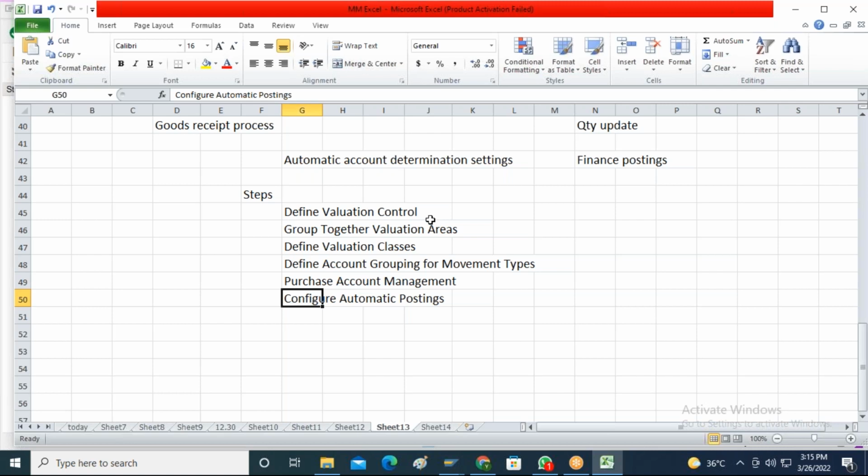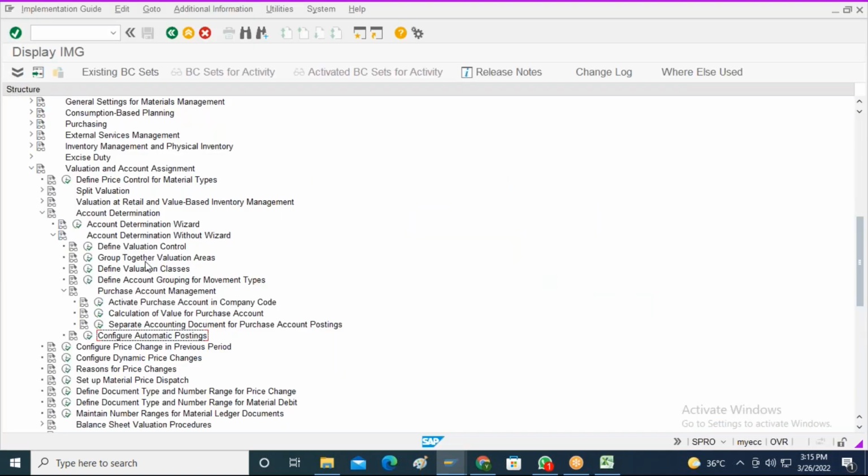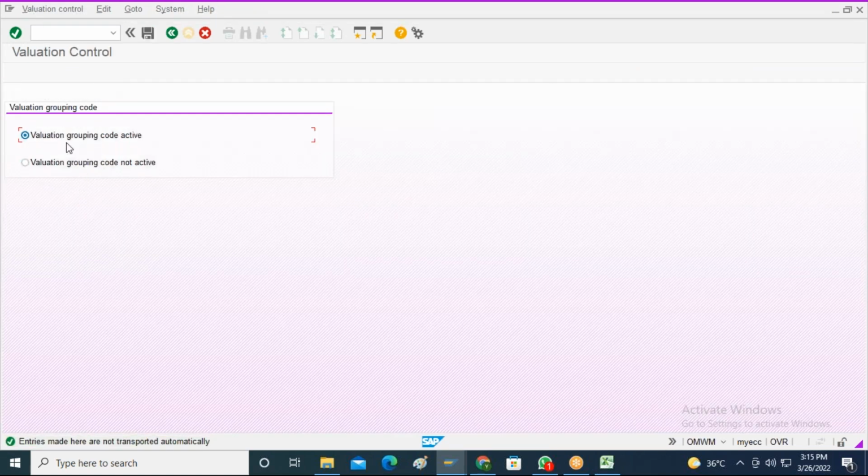So if I want to perform the automatic account determination, first I need to activate the valuation level. Let me go to step number 1, define valuation control. So here you see there is one valuation grouping code. I just need to activate the valuation grouping code over here.